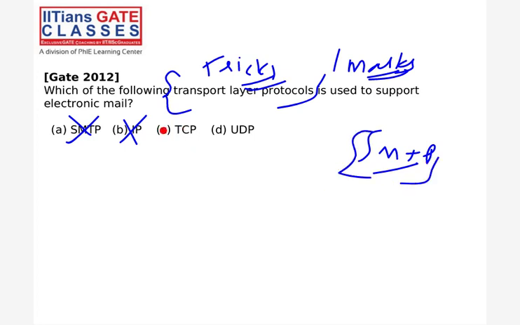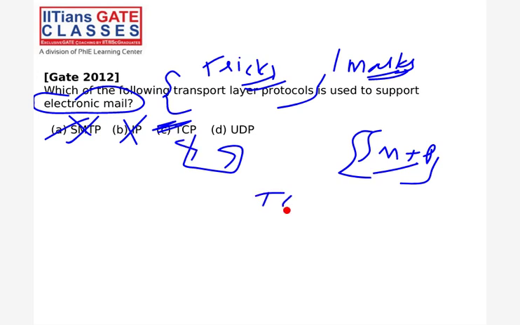Simple mail transfer protocol is for your Google Mail, Gmail, and everything. SMTP, I told you, simple mail transfer protocol, right? If you want to receive mail, one system is here, another system there, and between them is a mail server.